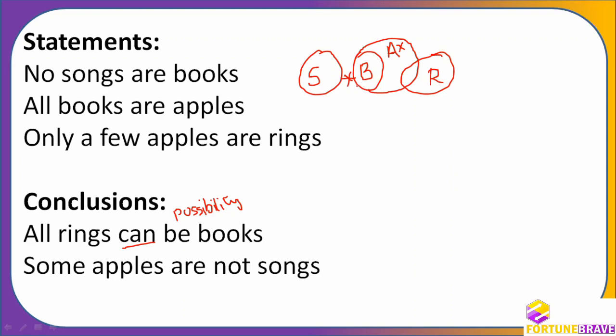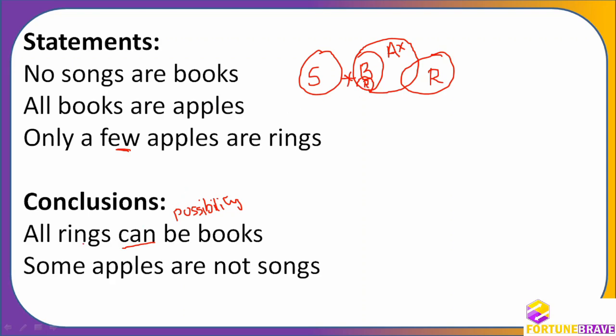If I put rings here, again you can see only a few apples are rings. Only this is the problem which will create the problems. So therefore only a few apples are rings and the remaining are not rings again. Right? So this is possible. Okay, are you getting my point?